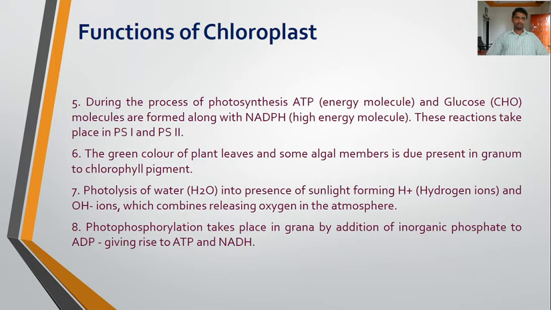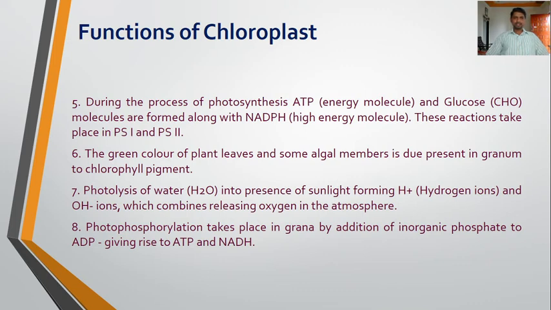The green color of plant leaves and some algal members is due to the presence of chlorophyll pigment in the granum. So these chlorophyll pigments give a green color to the plant leaves and some algal members, and they are present in the granum.